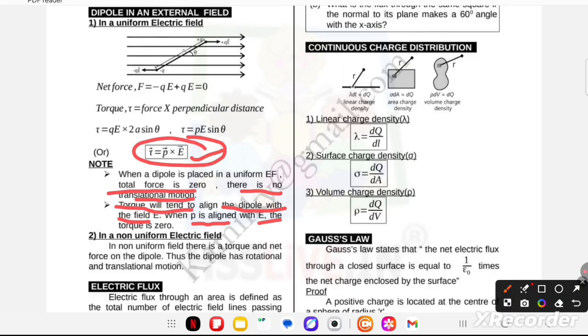Now the second case is a non-uniform electric field. In a non-uniform electric field, there is both a torque and a net force on the dipole, thus the dipole has rotational and translational motion. Next we will discuss electric flux.